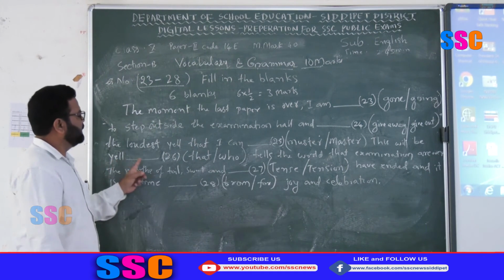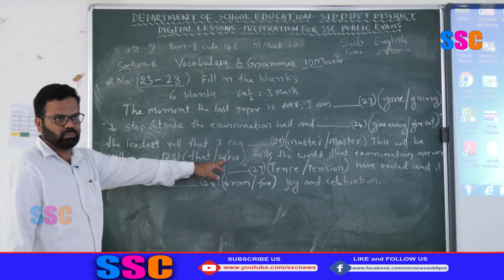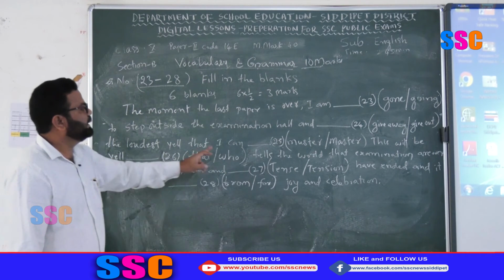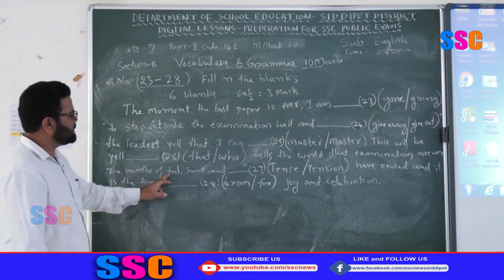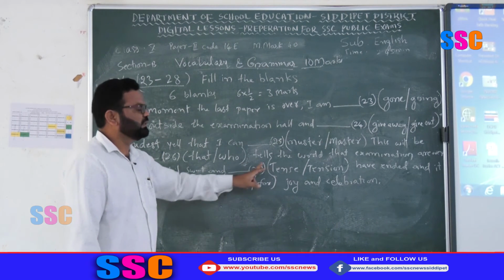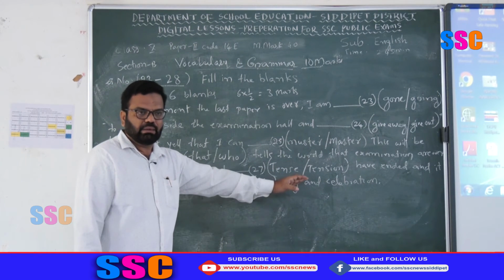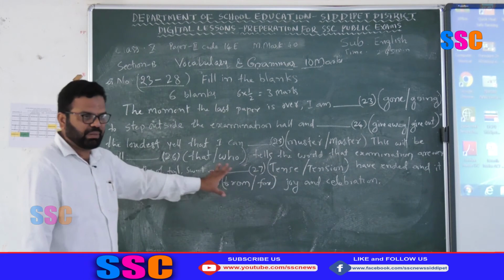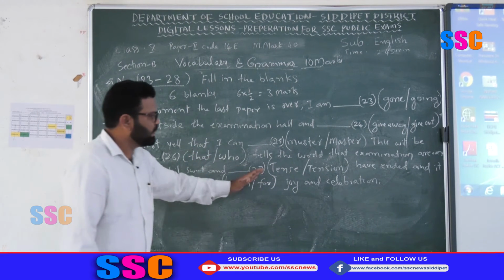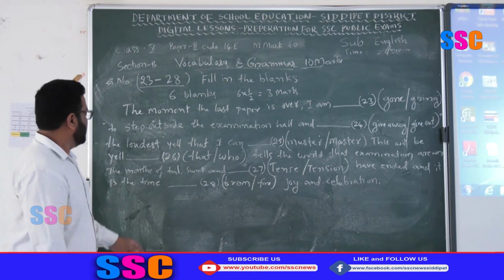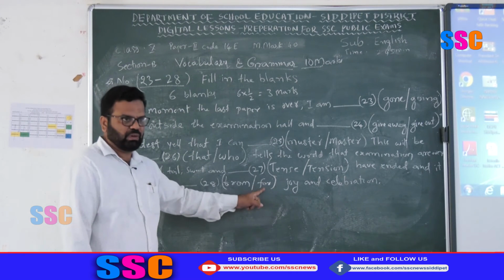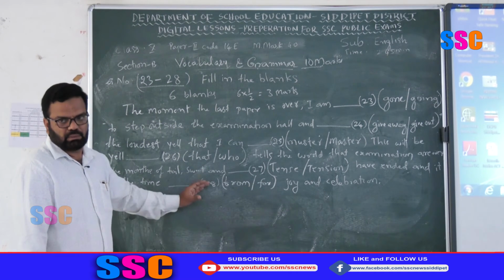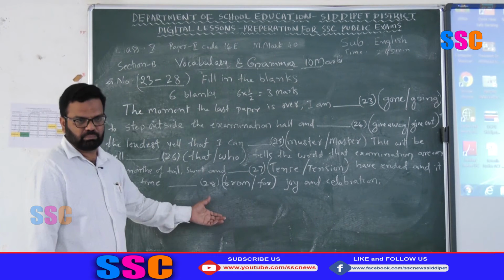This will be yell, dash, that, who, the relative conjunctions, tells the world that examinations are over, the months of toil, sweat and dash: tense or tension, the appropriate word here, have ended, and it is the time dash: from, for, the proper preposition.